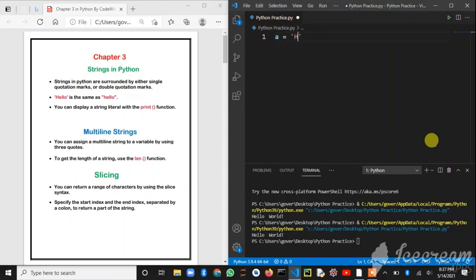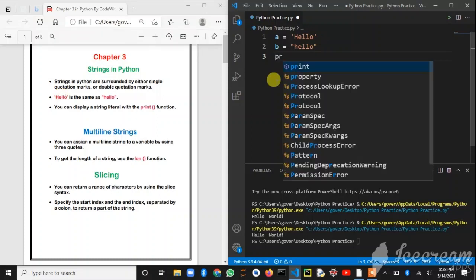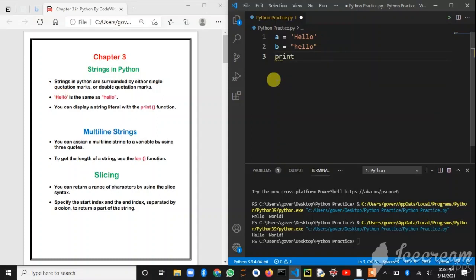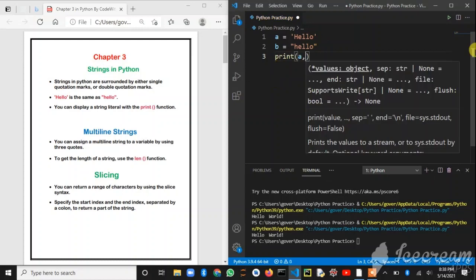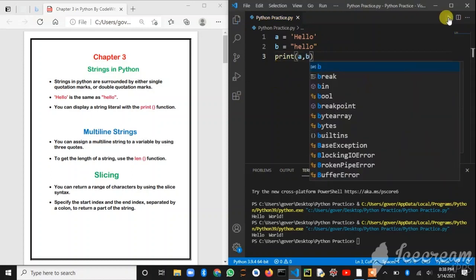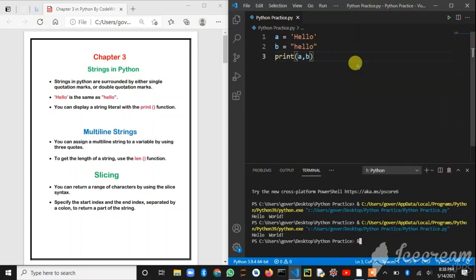As you can see in the second sentence in the PDF, these two are the same because they are both strings. It doesn't matter which quotes you use; a single quote is a string, and a double quote is also a string. Next you use the print function, which is inbuilt in Python, to print them in your terminal, and you will get the output hello, hello.